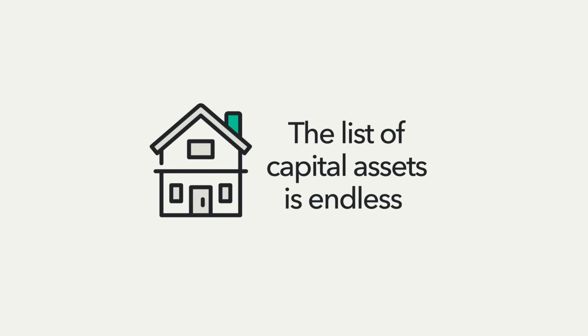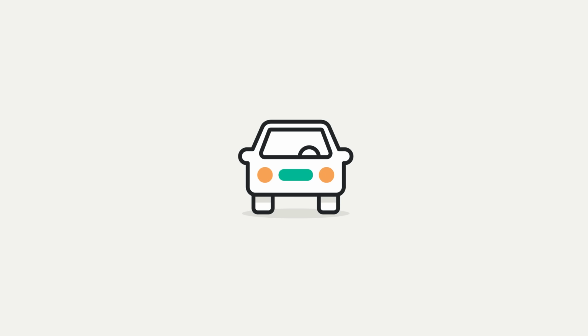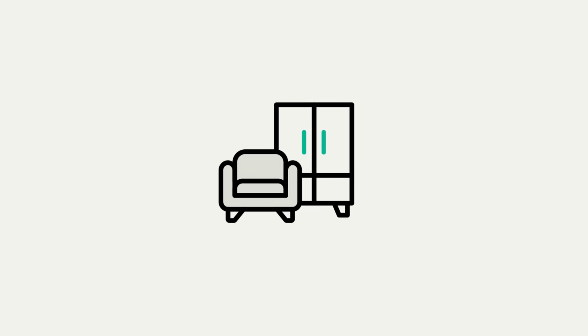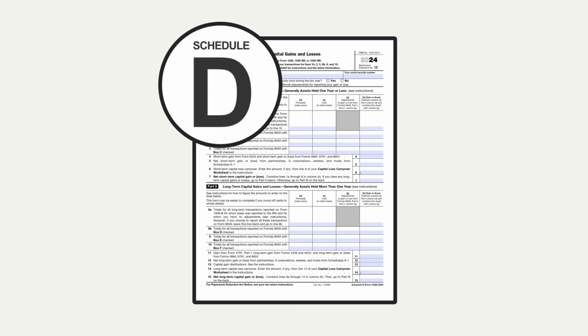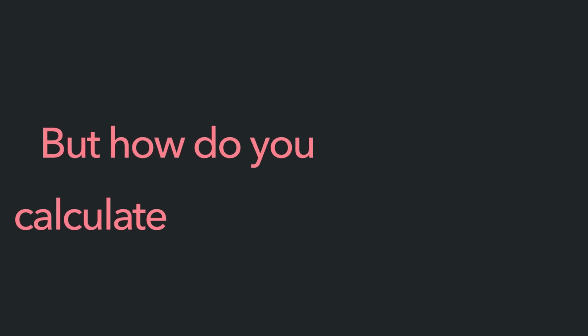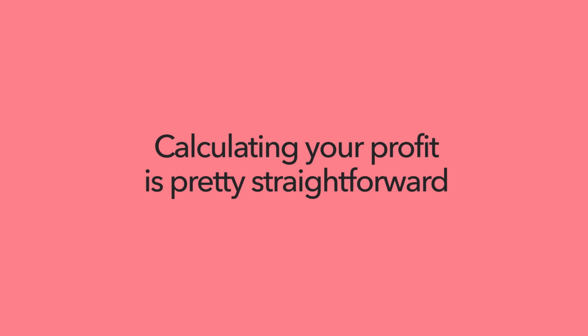The list of capital assets is endless, but it usually refers to your home, car, stocks, and even your furniture. When it's time to file your tax return, the IRS requires you to report any capital assets you sell during the year on Schedule D. But how do you calculate your profit? Calculating your profit is pretty straightforward.